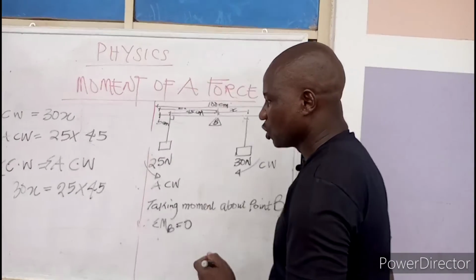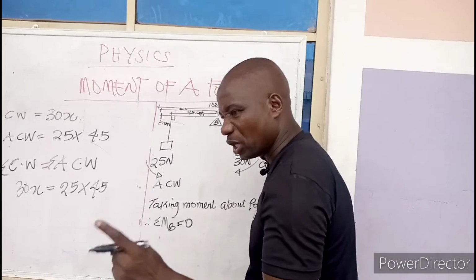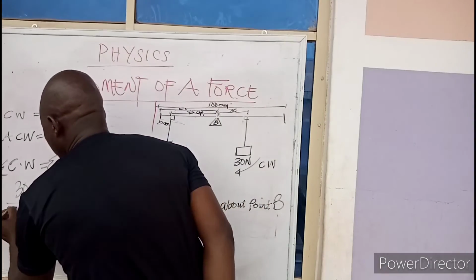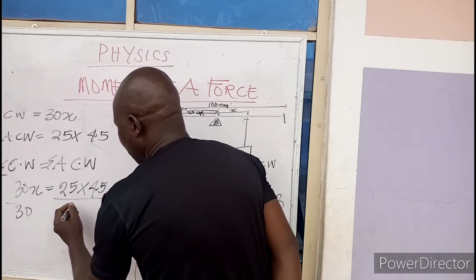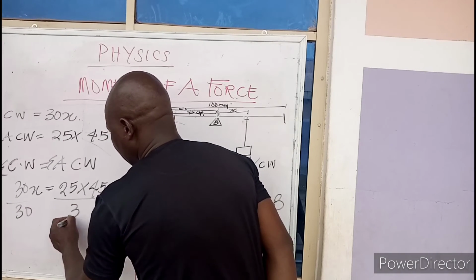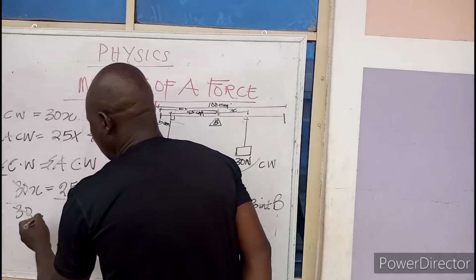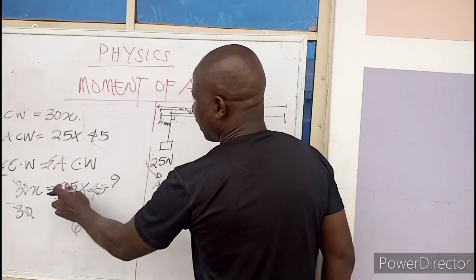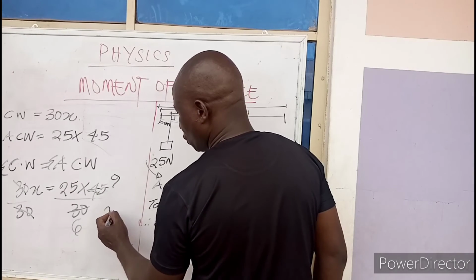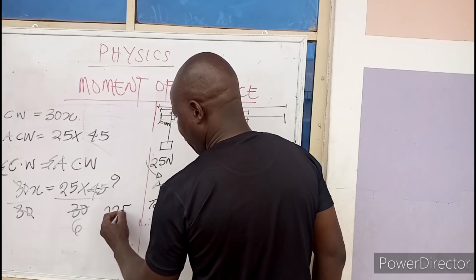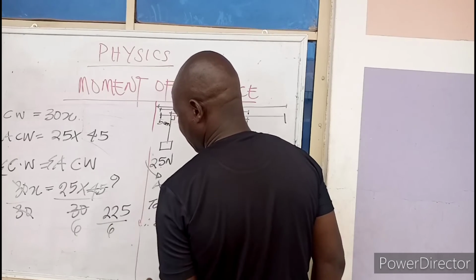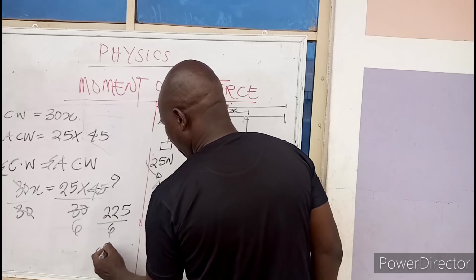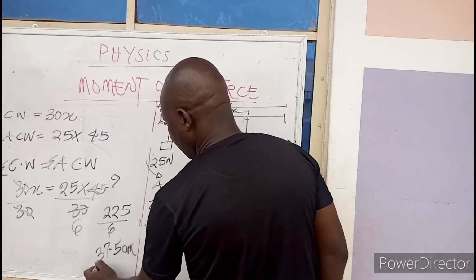Are we there? So you divide through by what? Because we are looking for x, you divide through by 30. Divide this by 30, this one too by 30. This cancels this. 6, 5 here, 9. 9 times 25, that is 225, all over 6, which is going to be 37.5 centimeter.